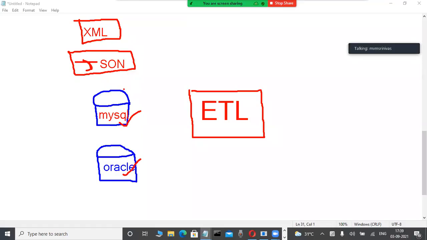All these different types of data we are retrieving from different resources, different sources. From these different sources they are retrieving data, and by using what tools?